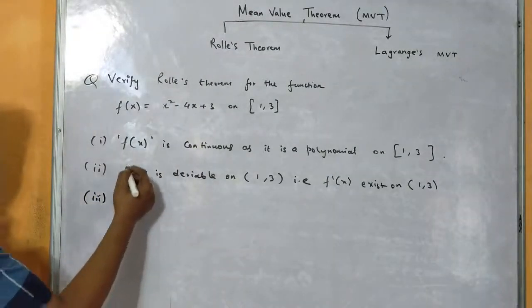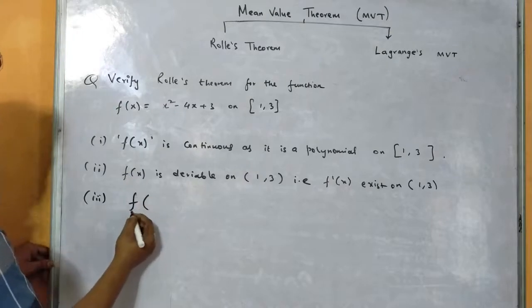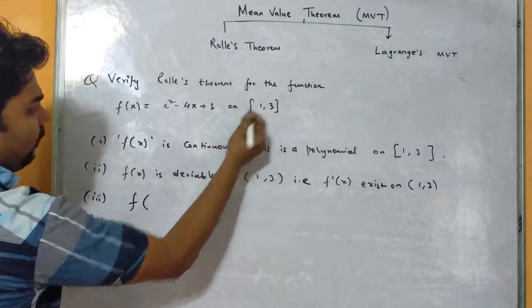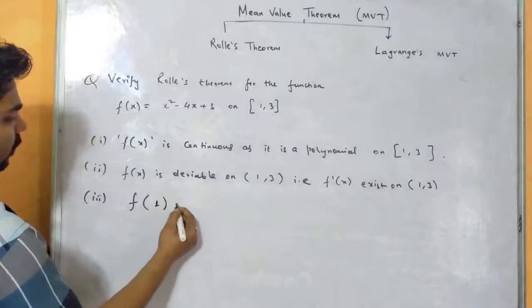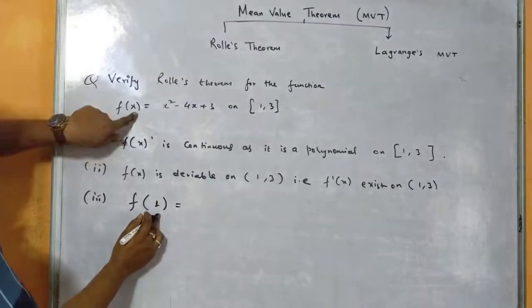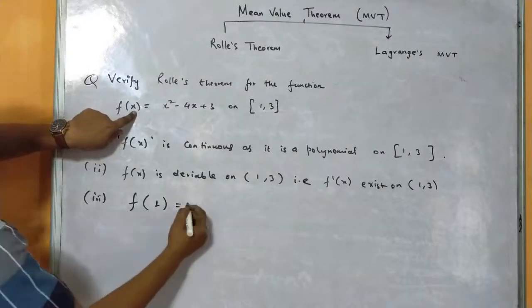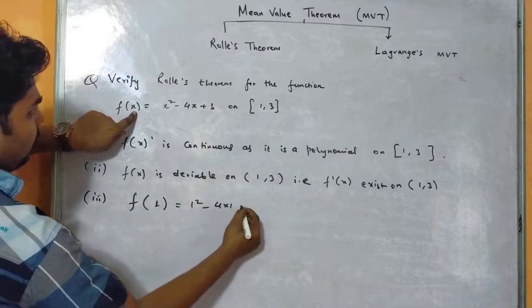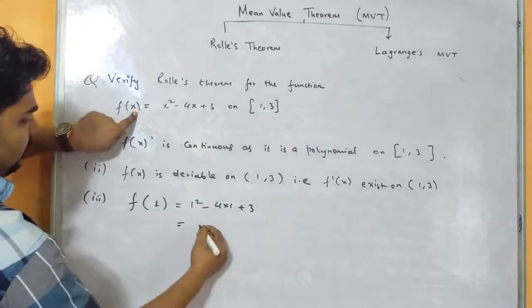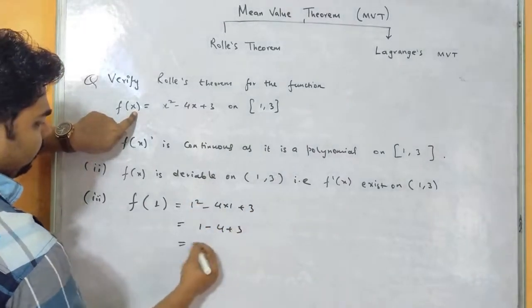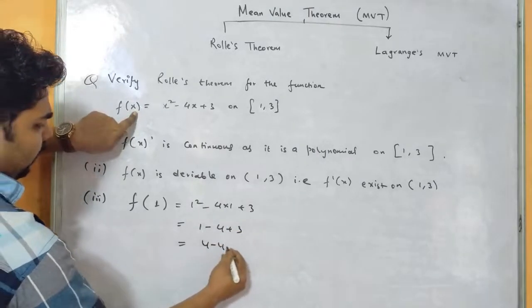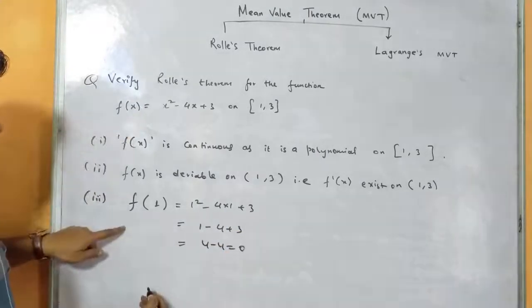Point number 3. Now f(a), what is our a? 1. So first we will find f(1). In place of x we will substitute 1 here, that means 1 squared minus 4 into 1 plus 3. That means 1 minus 4 plus 3, 3 plus 1 is 4, 4 minus 4 is 0. That means f(1) is 0, right?